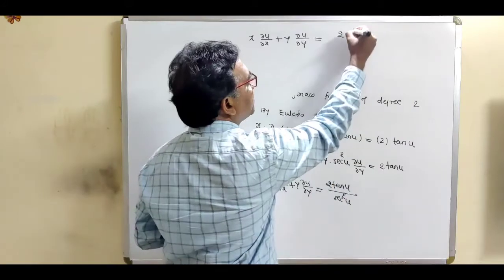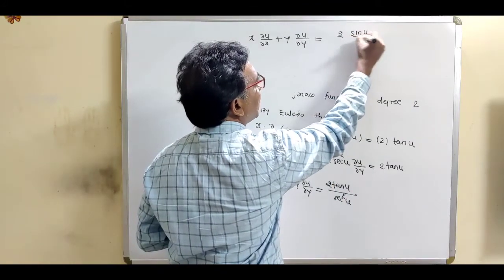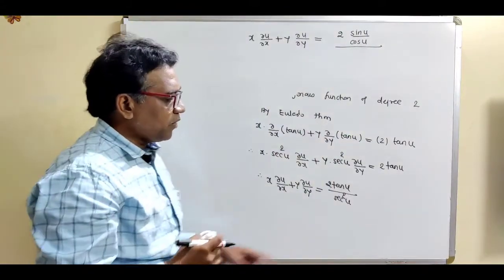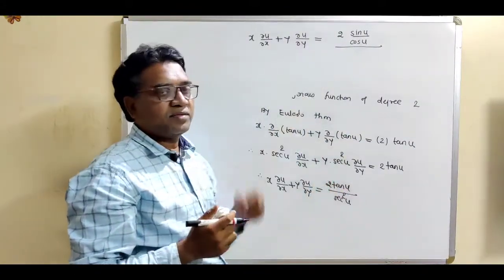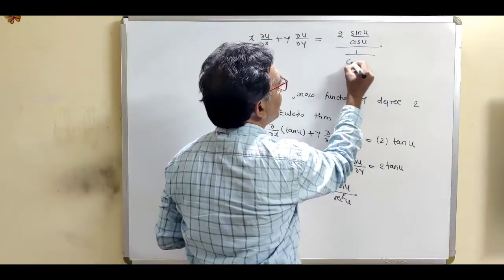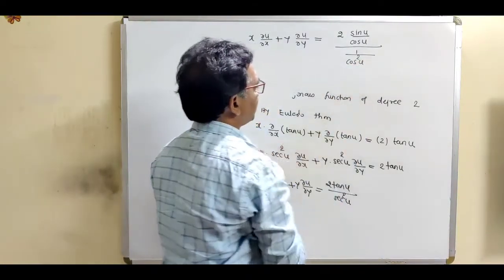Now this tan u can be written as sin u divided by cos u. This is the formula for tan u. Tan u can be written as sin u divided by cos u, and sec square u means 1 upon cos square u.